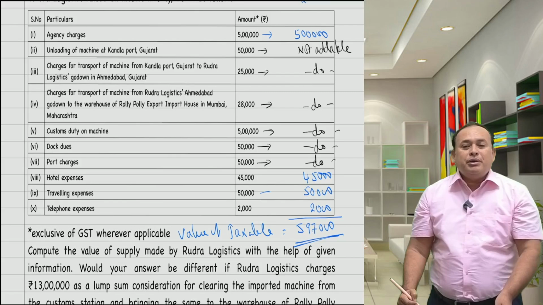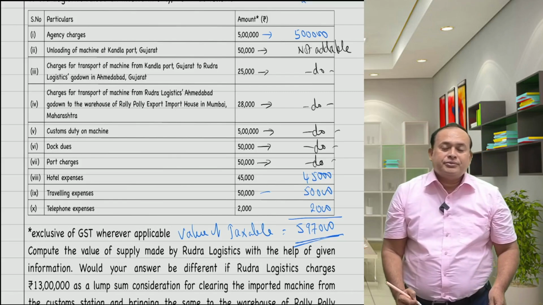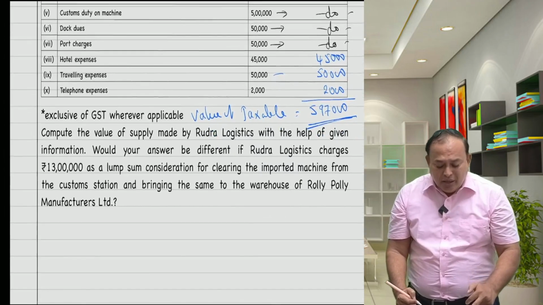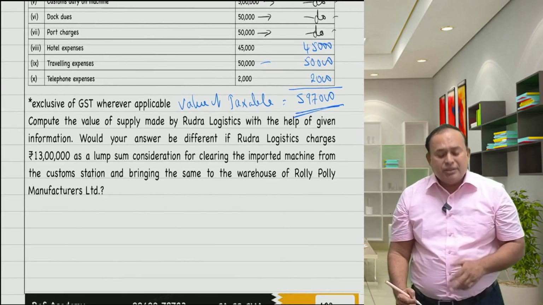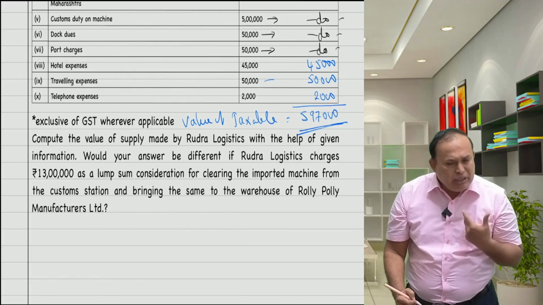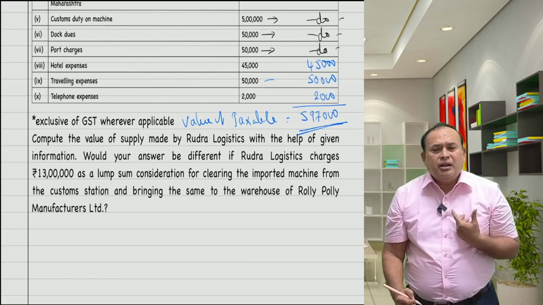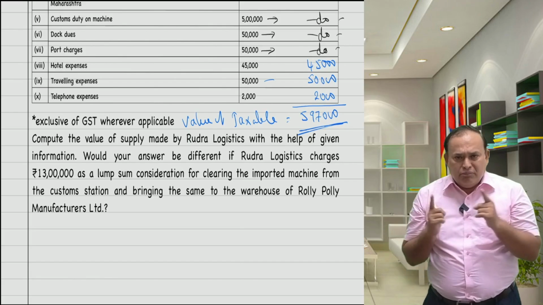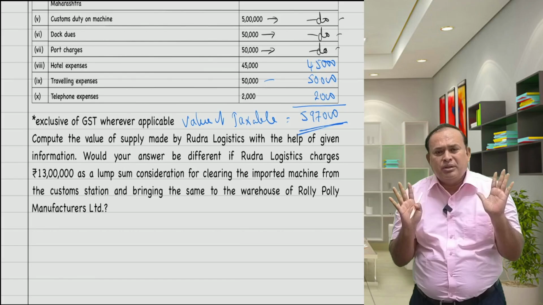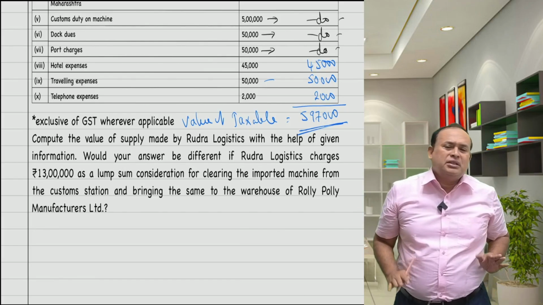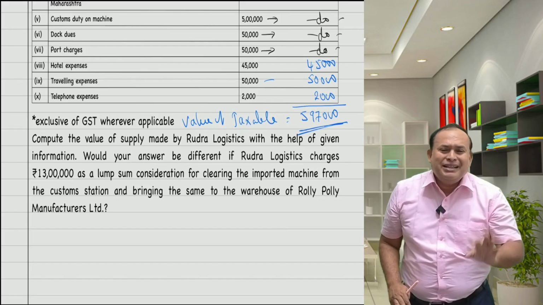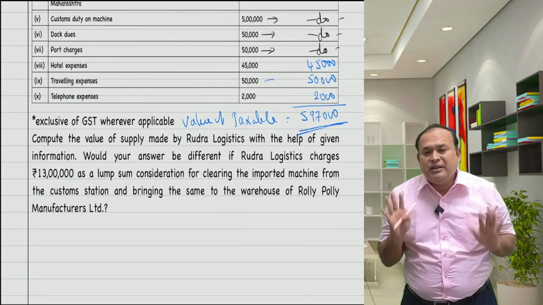Now, coming to the second part of the problem. They said, sir, Rudra Logistics agreed. Why, Roly Poly, are you bothered about the expenditure? You leave it to me. I will do the service for you. The machine is imported by you, came to India. Okay, I will clear and deliver to you. Lump sum consideration, no breakup. Pay 13 lakhs to me. I will do the service for you. You need not bother about that expenditure. I will take everything. Safely I will deliver.